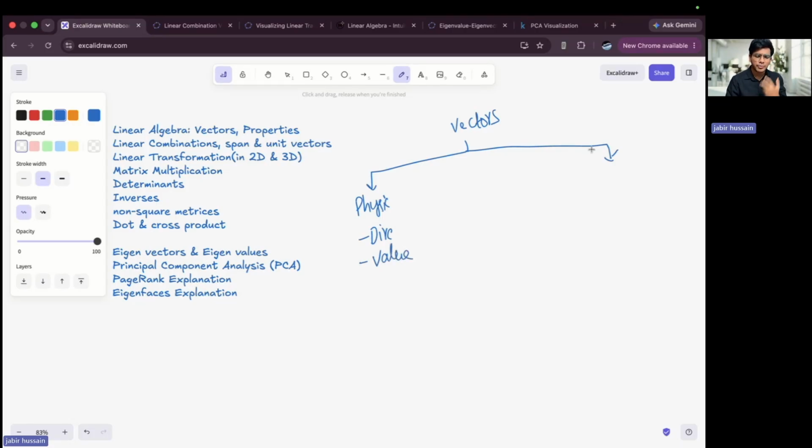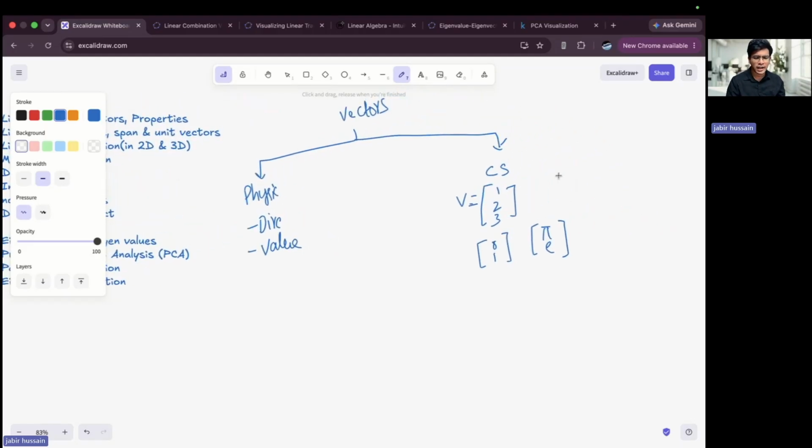the vector might be a fundamental unit which has some direction and some value associated with it. Similarly, for a computer science student, a vector is basically a single dimensional, or you can say a vertical list of numbers. That's it. This is how we represent a vector, like 1 2 3 can be a vector, 0 1 can be a vector, or else pi comma e can be a vector, like this. For a computer science student, this is the definition of a vector, and they don't have to see what is the meaning of this and what do we do with it. They don't care. What they care about is